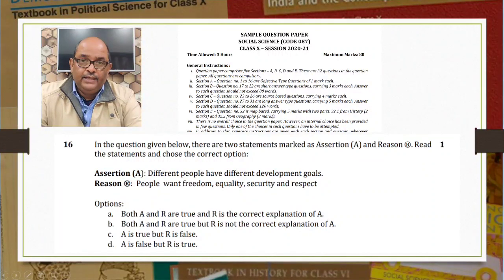A: Both A and R are true and R is the correct explanation of A. B: Both A and R are true but R is not the correct explanation of A. C: A is true but R is false. D: A is false but R is true. In this question also we can reject options C and D without wasting time. So we are left with options A and B only. Now you find out the answer.